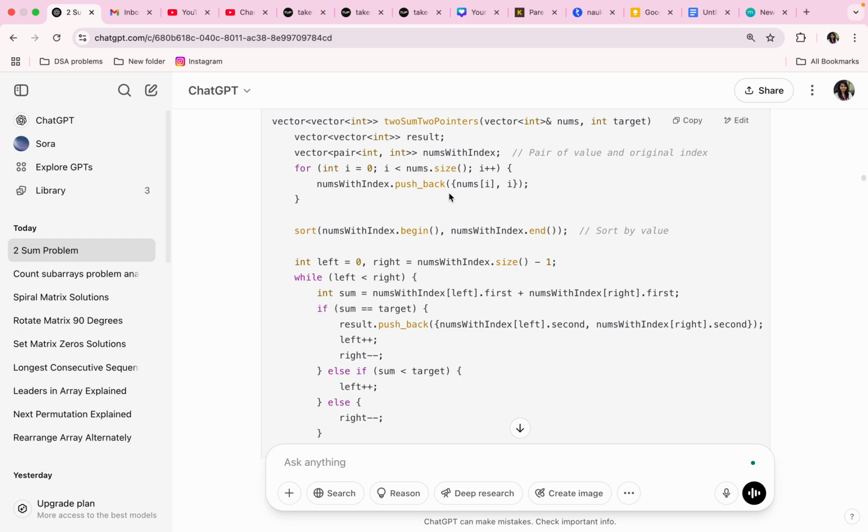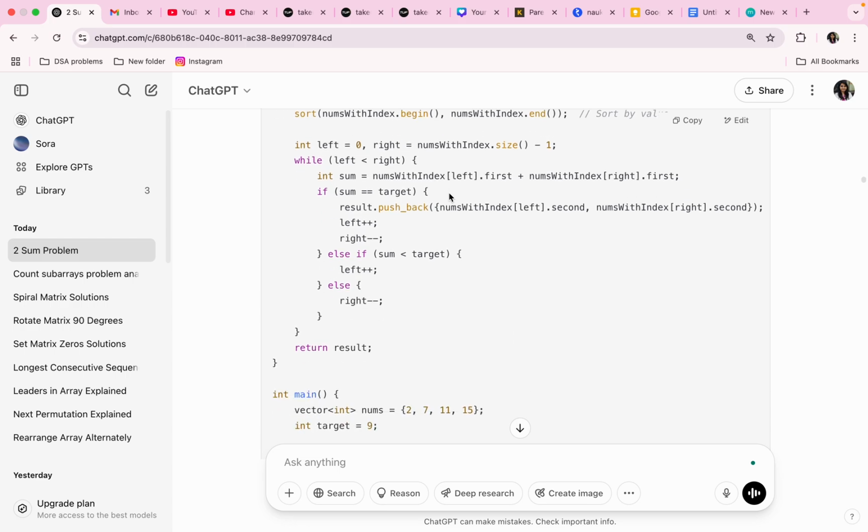Now when we have saved all the indices, we will sort this array: sort(numsWithIndex.begin(), numsWithIndex.end()). This is the syntax for the sort function. Now we are creating left and right pointers.